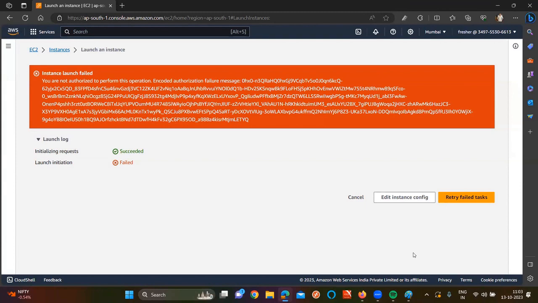So write this point in your own words. Whenever you go to a company, they won't provide all the access. They will create an IAM user and give you some set of permissions. Based upon those permissions, you need to work on your own. Now write this in your own words. Is the concept clear for you? Whatever I said here about the IAM user, can you please confirm on chat once?